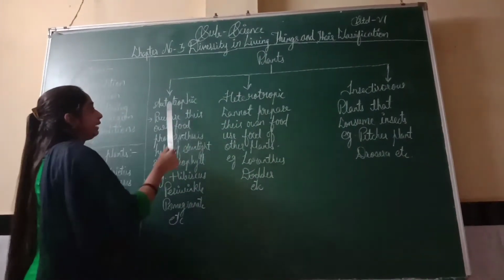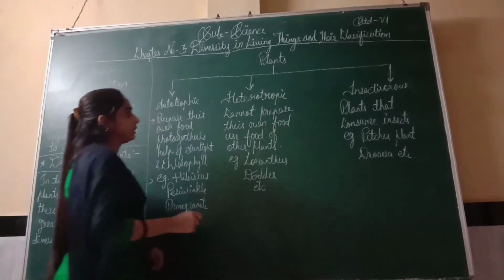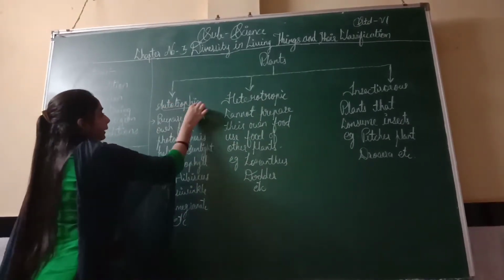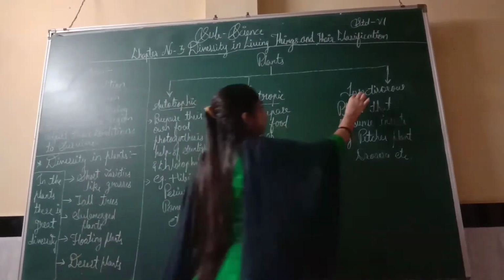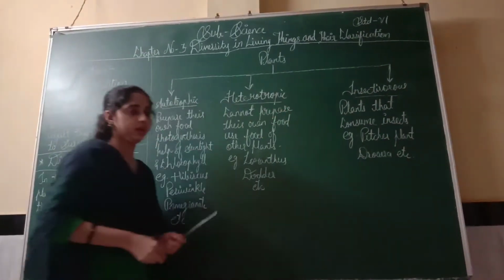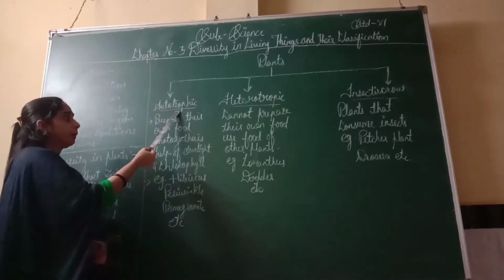Now let us see some other plants. See these plants, and we have three categories in plants. First is autotrophic plants, second is heterotrophic plants, and third is insectivorous. Now let us start with the first, autotrophic.